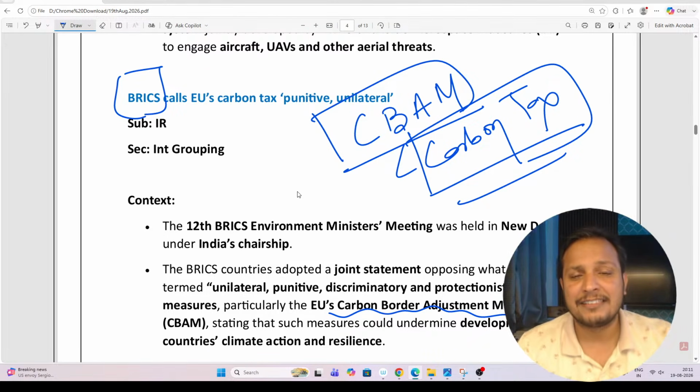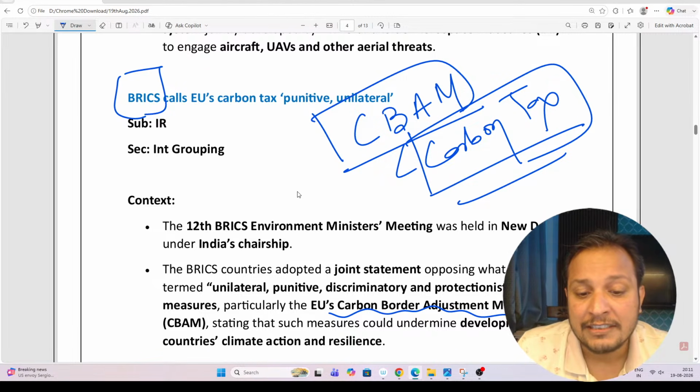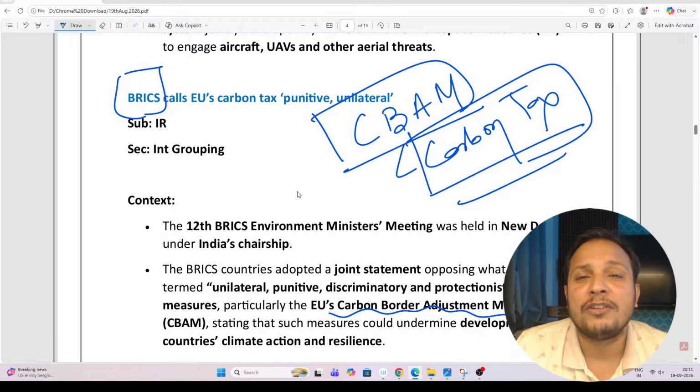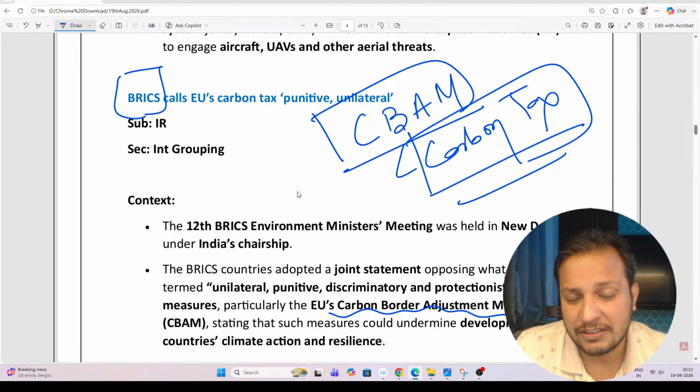So what is this European Union CBAM? It's a carbon tax. In order to reduce its emissions, the European Union has introduced a carbon tax which stops carbon leakage. What is carbon leakage? The European Union has high standards on carbon emissions.